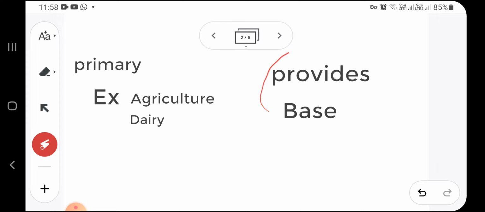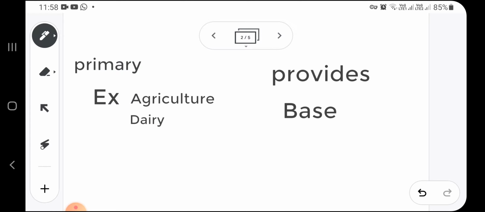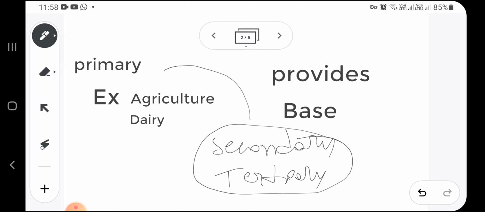Primary sector provides base for the other two sectors. What are those other two sectors? They are secondary and tertiary sector. That is why it is called primary sector.